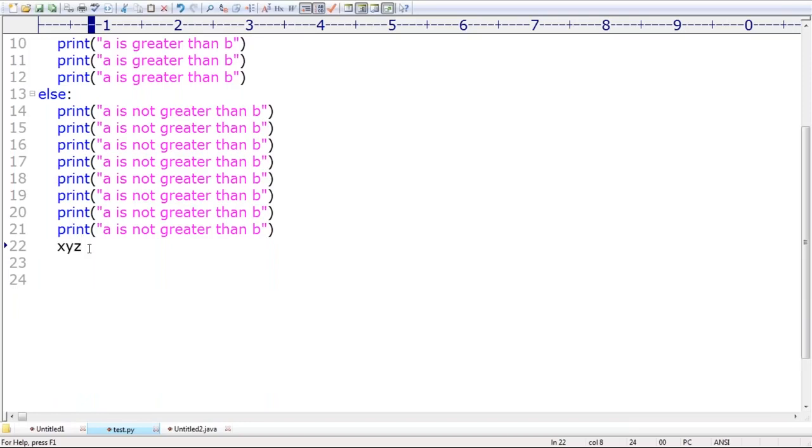But instead of that, if I take XYZ here, then automatically it is outside of the else part. Are you seeing the difference, right? Here I'm taking this XYZ at the same point as the previous line. In Python, spacing matters a lot. Remember that. Space matters a lot.